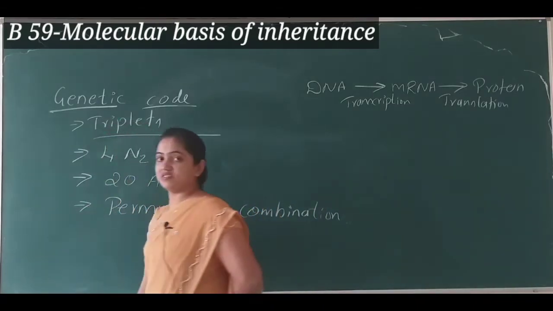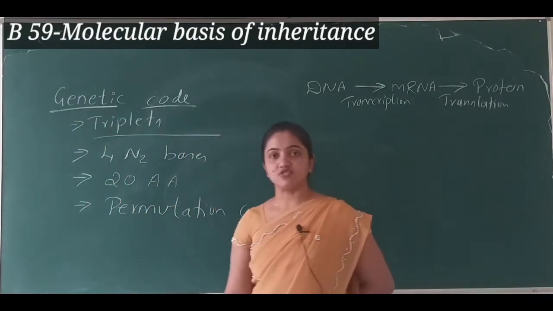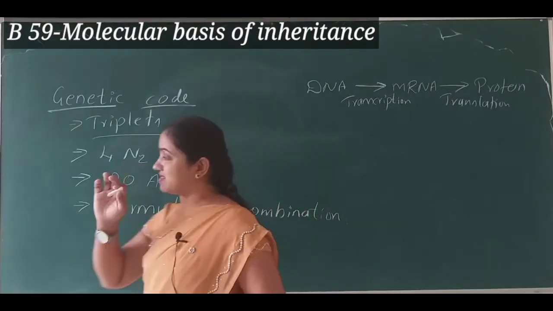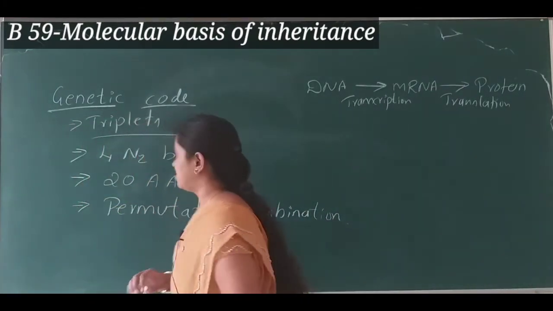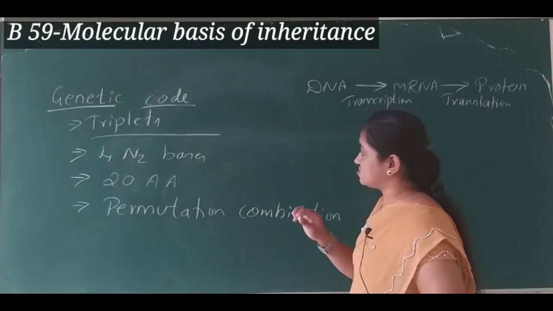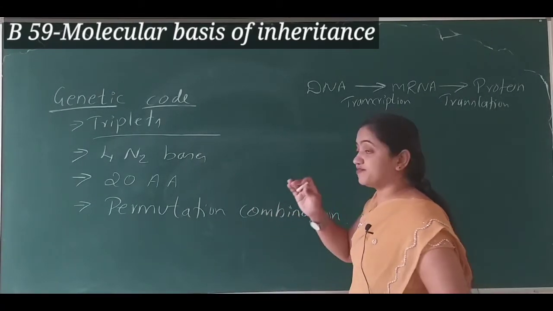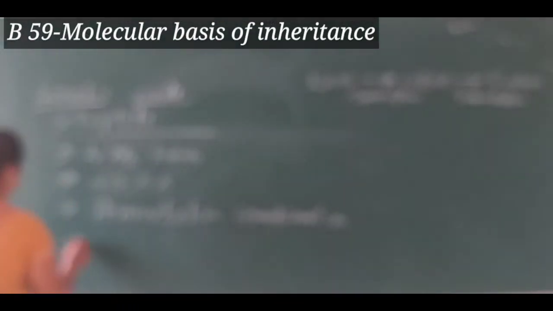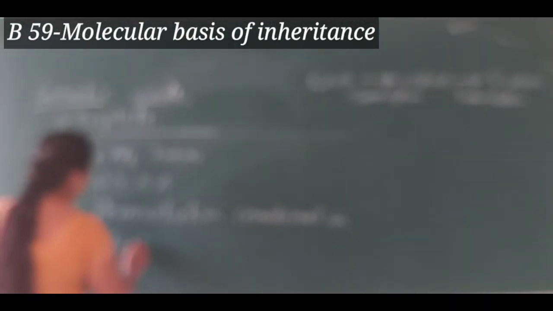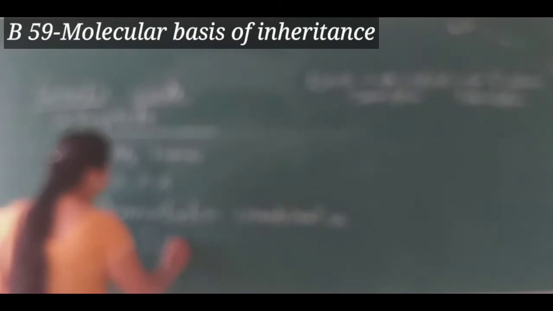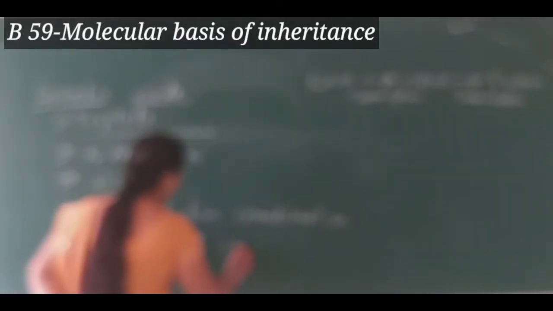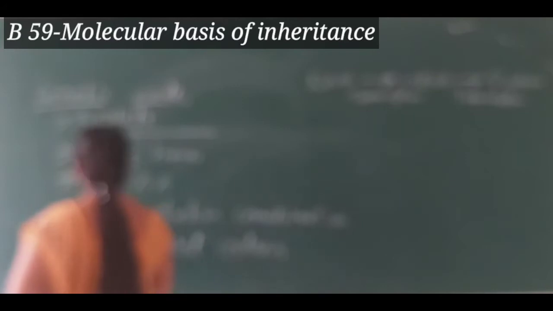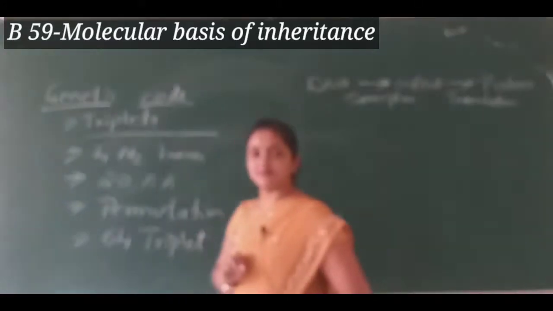the 4 nitrogen bases, they'll just combine. In the combination of nitrogen bases, with repeated nitrogen bases, they form 64 triplet codons.